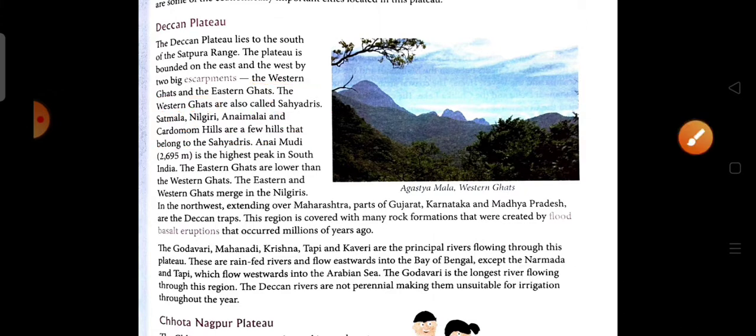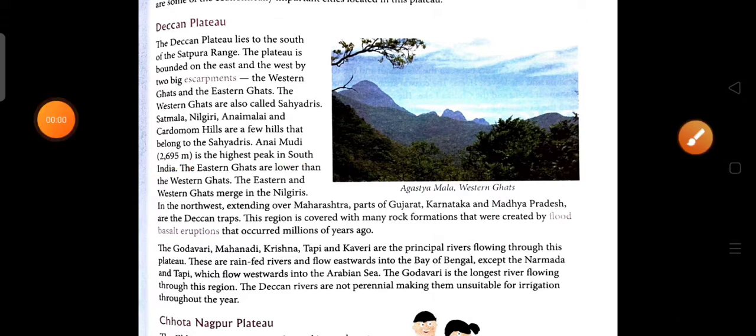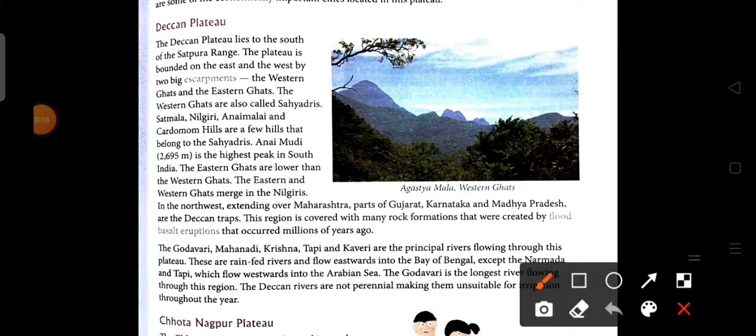Here we see that Anaimudi, with an elevation of 2695 meters, is the highest peak of South India. So, name the highest peak of South India: Anaimudi, which is located in the Western Ghats or Sahyadri, is known as the highest peak of South India. Now the Eastern Ghats are lower than the Western Ghats.